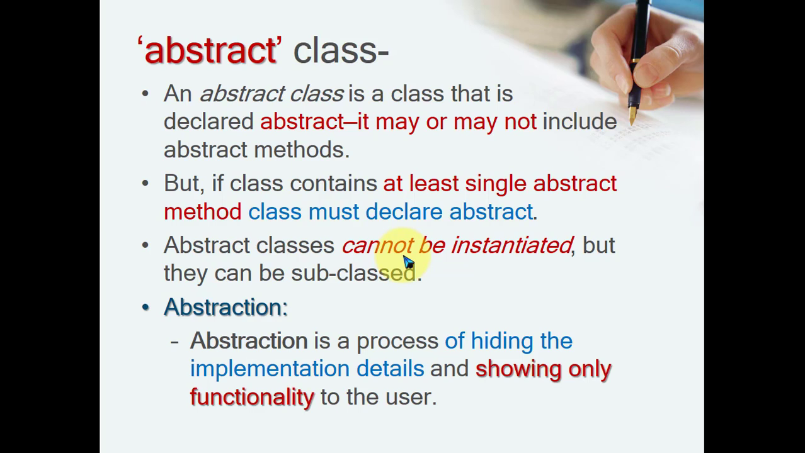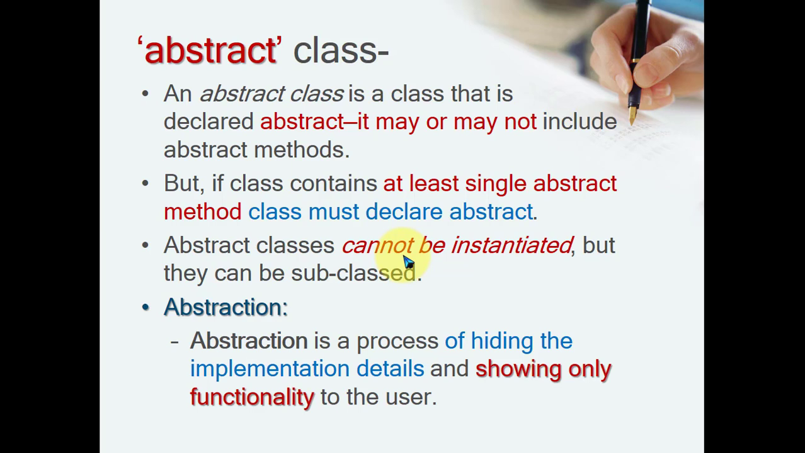So what is an abstract class? An abstract class is a class that is declared abstract. It may or may not include an abstract method. That means a class you can declare as abstract may contain an abstract method or may not. But vice versa is not possible. That means if a single method is available inside the class as abstract, your class must be declared abstract.